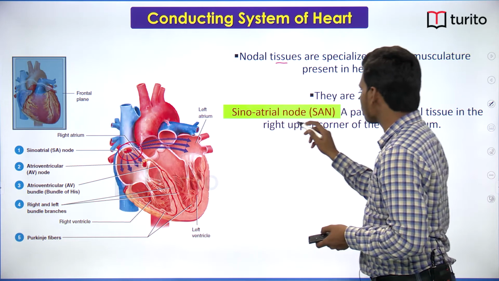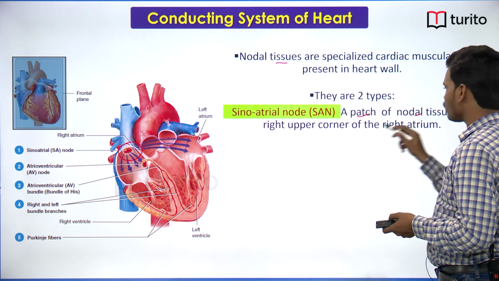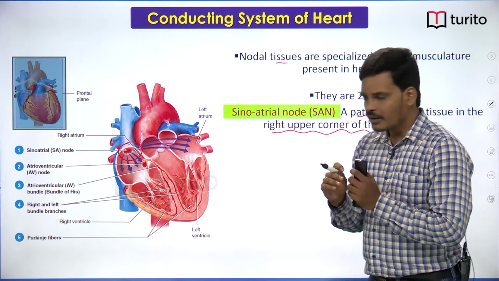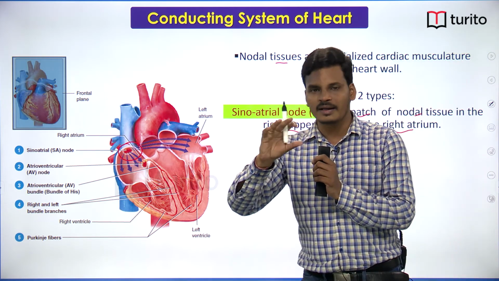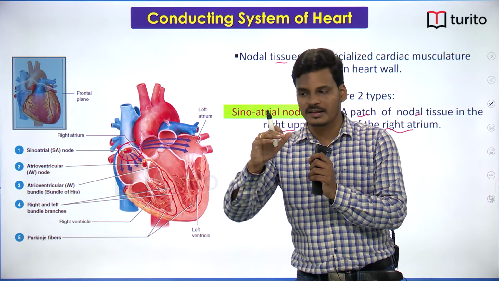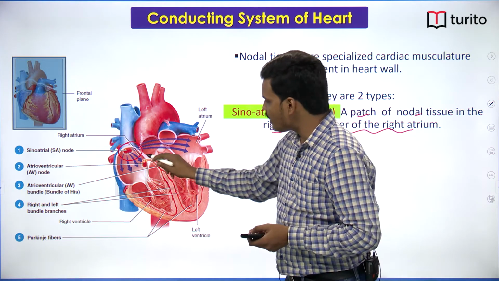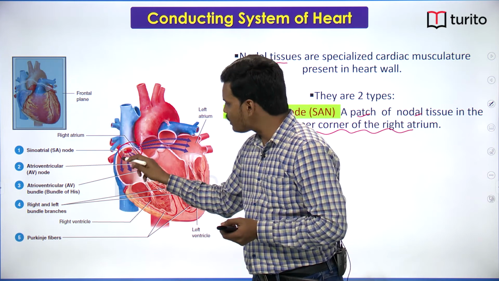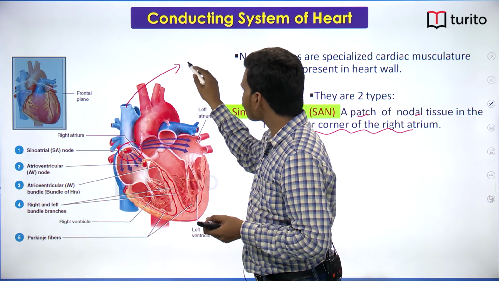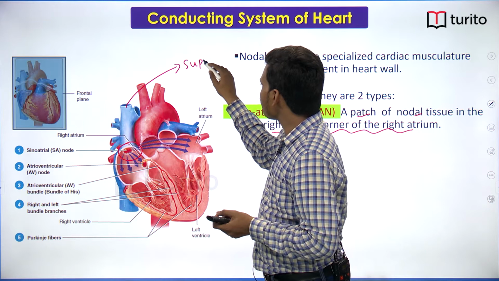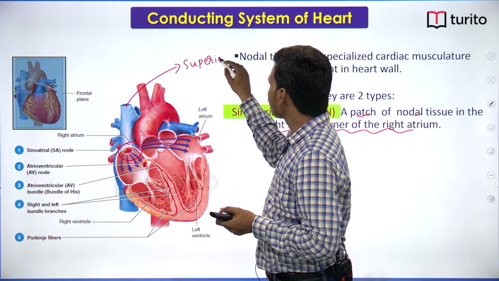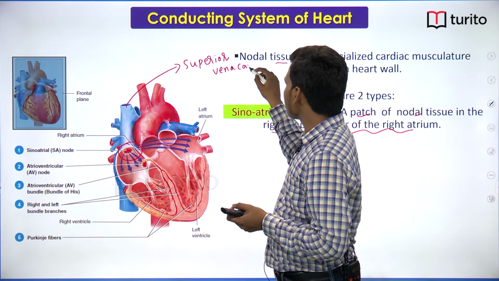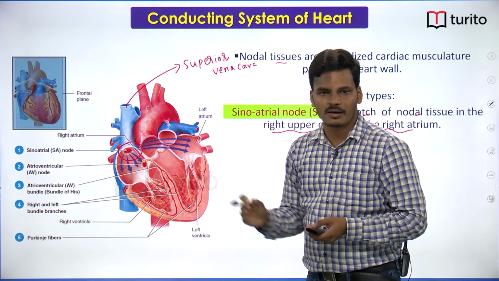It is a patch of nodal tissue present in the right upper corner of the right atrium. In case they ask any anatomical identification of where it is located, you can say the sinoatrial node is present at the base of the superior vena cava.